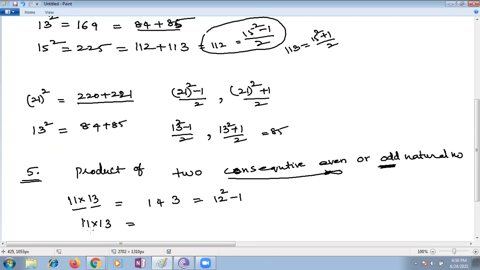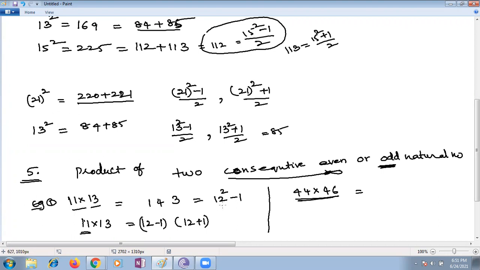Next, suppose you take the same 11 into 13. How are we supposed to write 11, children? 12 minus 1. And 13 is 12 plus 1. Yes or no? Now can you check for other numbers like 44 and 46? I'm taking the even numbers in this case. How am I supposed to write here? 44 will be 45 minus 1, and 46 is 45 plus 1.